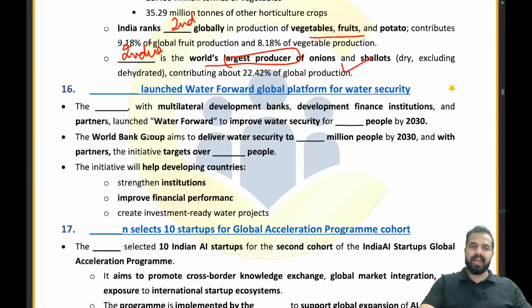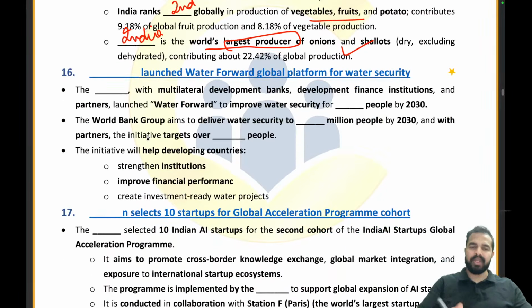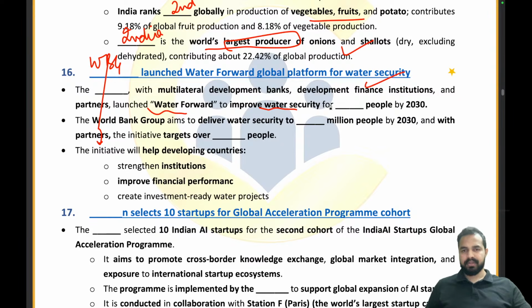Okay, so now let's move on to the next part. Dash has launched Water Forward Global Platform for Water Security. Please tell me what is the right answer. It is the World Bank Group. That is the right answer. Now let's move ahead. Launch Water Forward to improve water security for how many people?